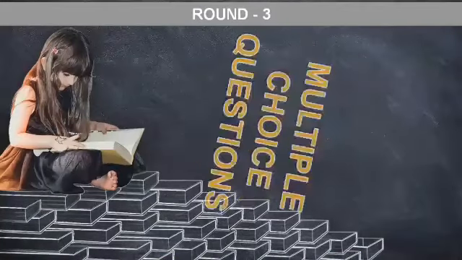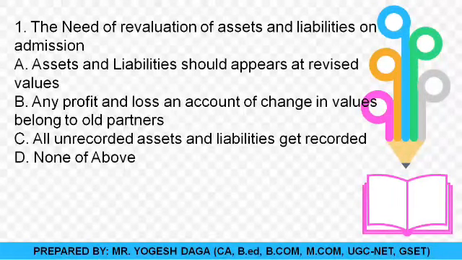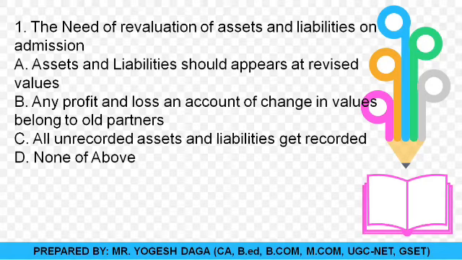Okay students, so here comes the next round, that is round number 3rd, the multiple choice questions round. So okay students, the first question there on the screen: the need of revaluation of assets and liabilities on admission. Why is there a need for revaluation of assets and liabilities?